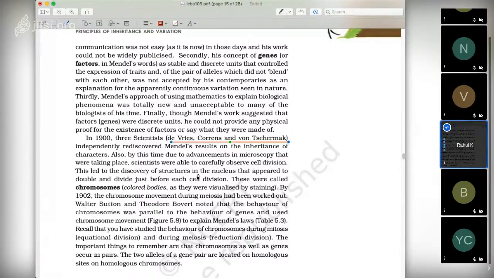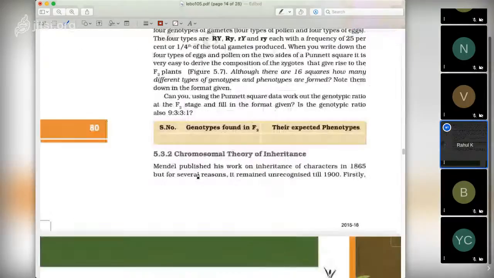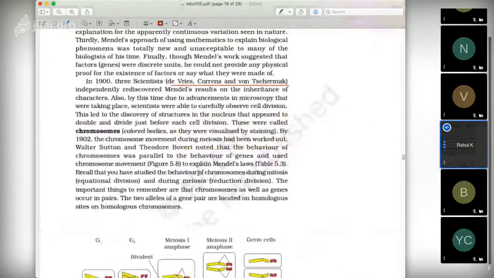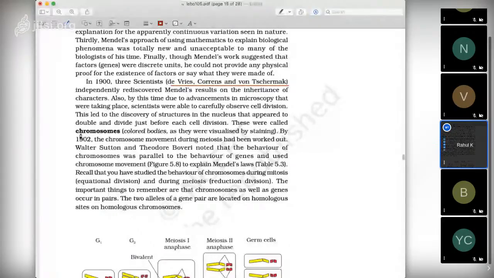So by 1902, chromosome movement during meiosis had been worked out. Walter Sutton and Theodore Boveri noted that the behavior of chromosomes was parallel to the behavior of genes and used chromosome movement to explain Mendel's law. The work Mendel did during the 1850s was rediscovered in 1900, after almost 50 years. And in 1902, people started thinking that yes, maybe Mendel was right, maybe not exactly.